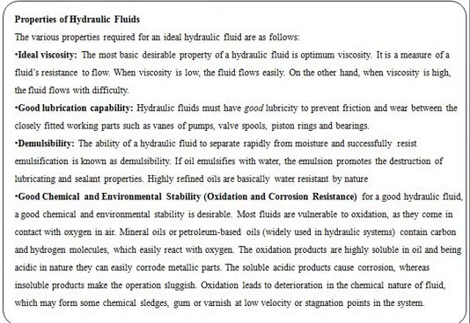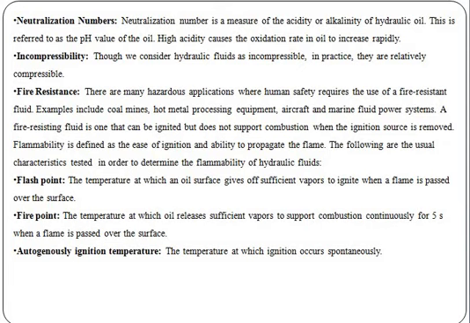Next one is demulsibility, good chemical resistance, and good environment stability, that is oxidation and corrosion resistance. Next one is neutralization number, incompressible nature.